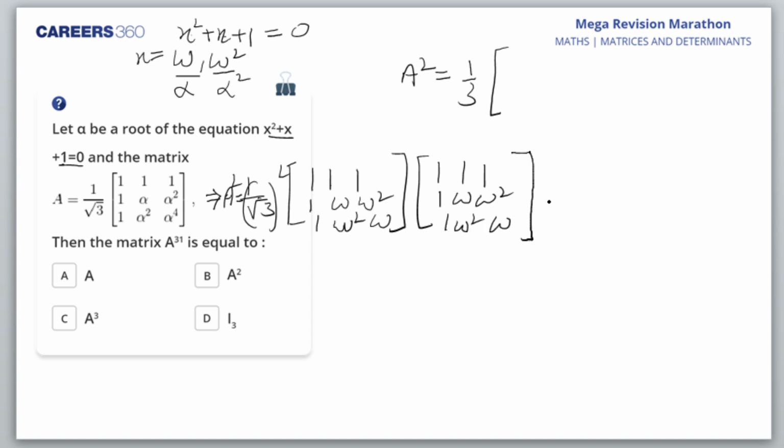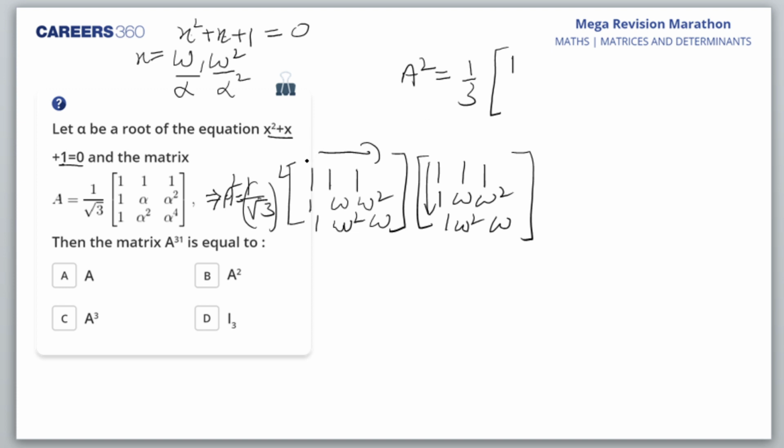I'll write A square here. Then what do I get? This into this. So 1 into 1, I'll get 1 only. So this is the first value which I'll get.